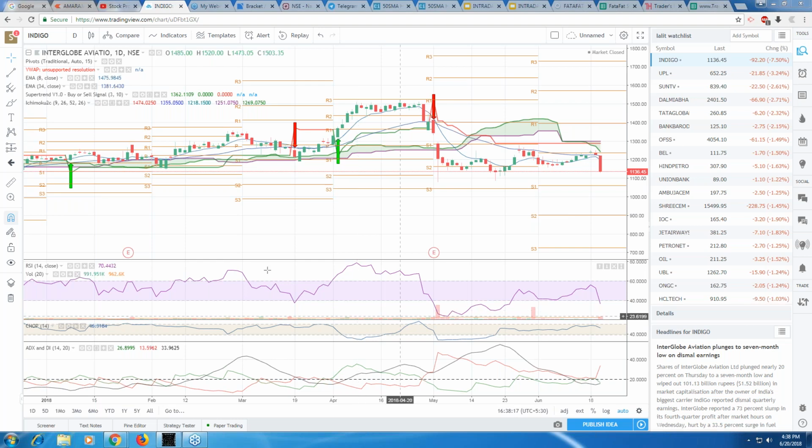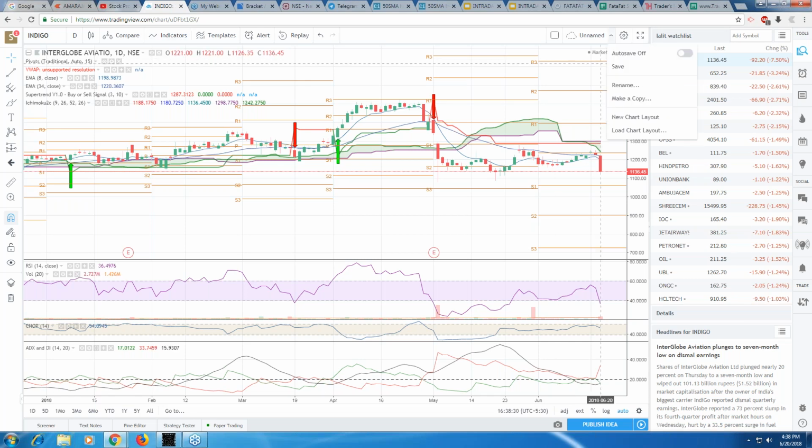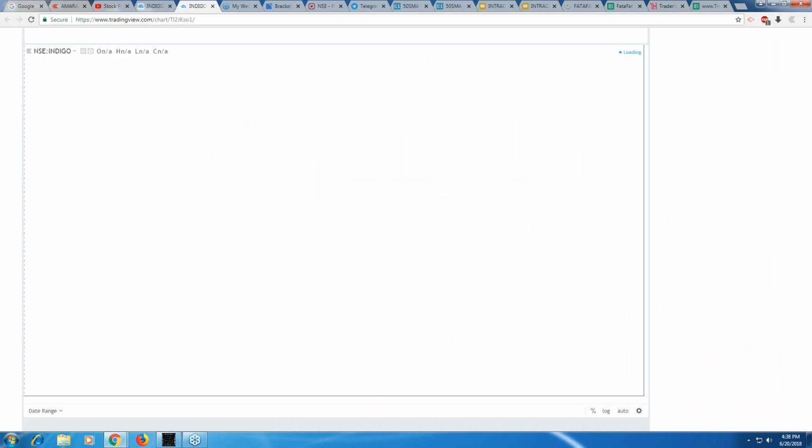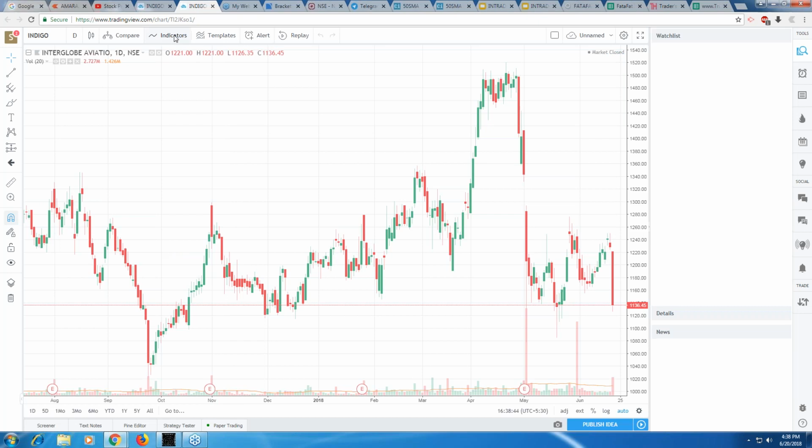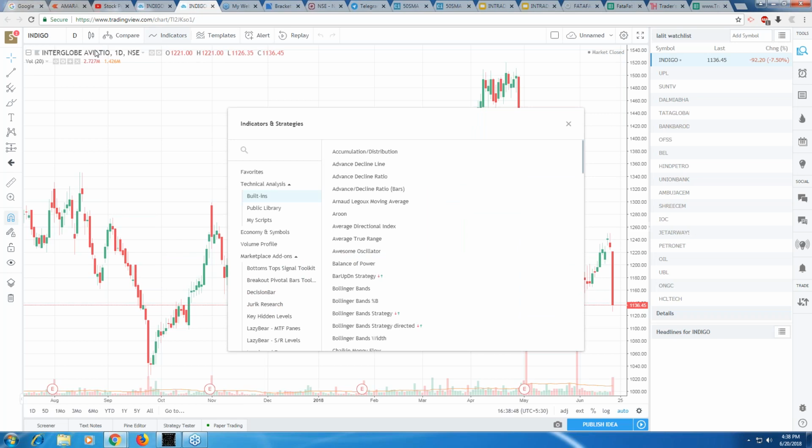So here we are. What I'm going to do, I'm going to have another indicator. I'll load another fresh graph, new chart. And I will put the indicators. I'm going to put SMA.